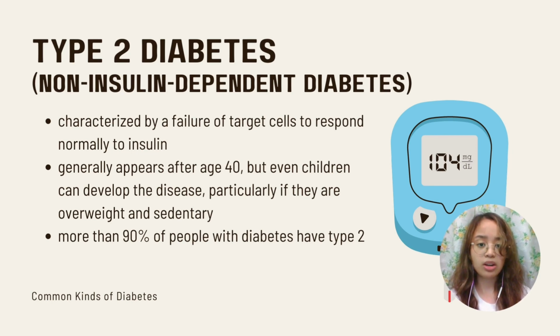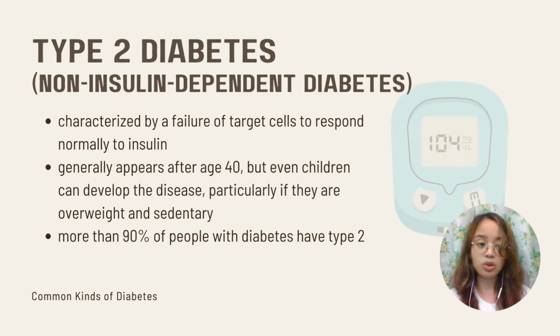Although heredity can play a role in type 2 diabetes, excess body weight and lack of exercise significantly increase the risk of developing this disease. It generally appears after age 40, but even children can develop the disease, particularly if they are overweight and sedentary. Based on statistics, more than 90% of people with diabetes have type 2.